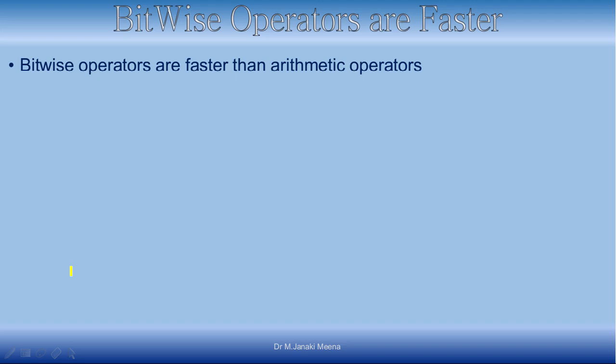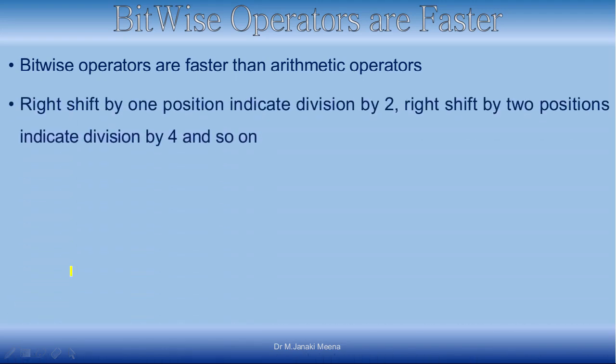So when you look at the bitwise operators, they are working on the bit level, so they are going to be much faster when compared to arithmetic operators. As we have seen, right shift by 1 position indicates division by 2. Right shift by 2 positions indicates division by 4, by 3 positions indicates division by 8, and so on.